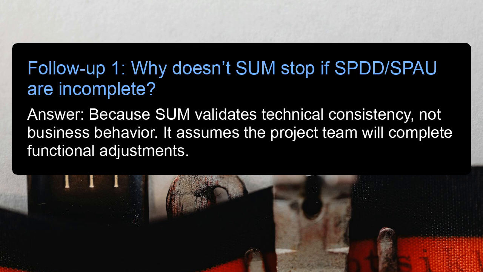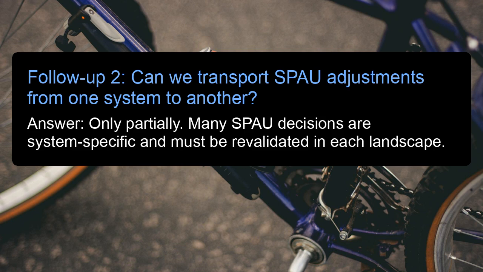Follow-up 1. Why doesn't SUM stop if SPDD or SPAU are incomplete? Answer: because SUM validates technical consistency, not business behavior. It assumes the project team will complete functional adjustments. Follow-up 2. Can we transport SPAU adjustments from one system to another? Answer: only partially. Many SPAU decisions are system-specific and must be revalidated in each landscape.